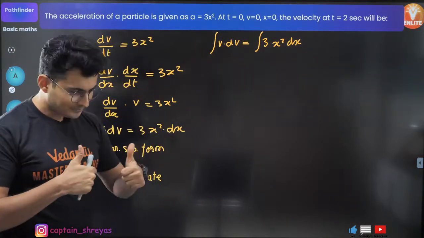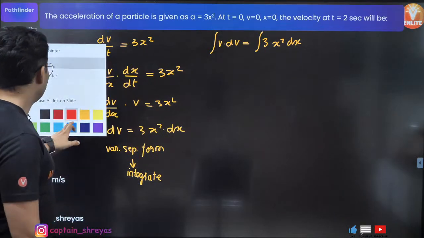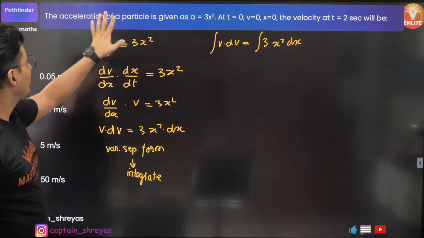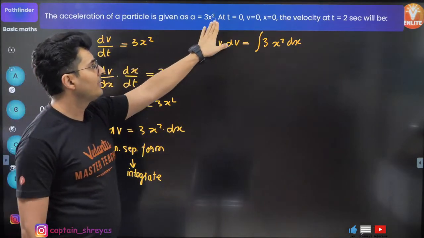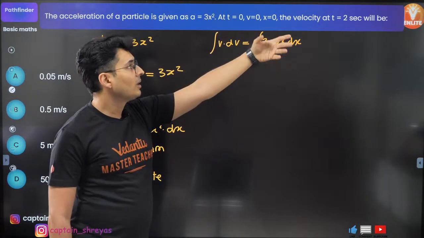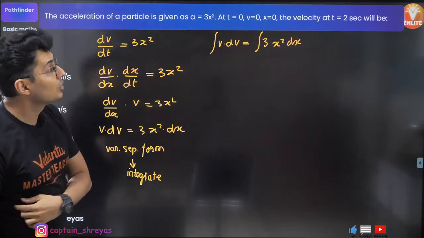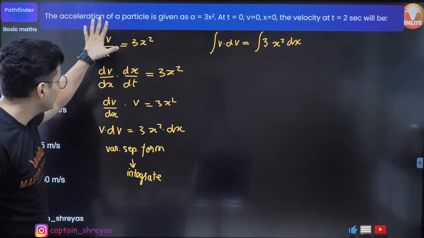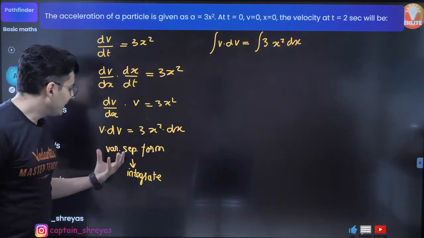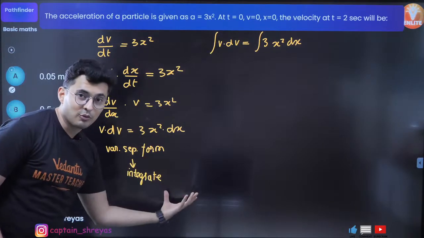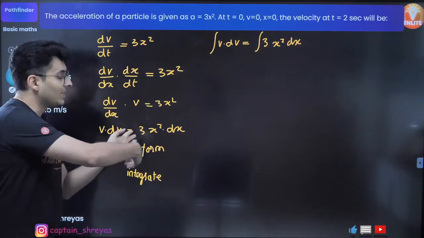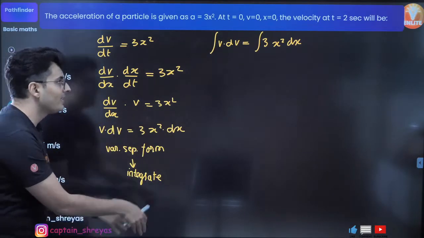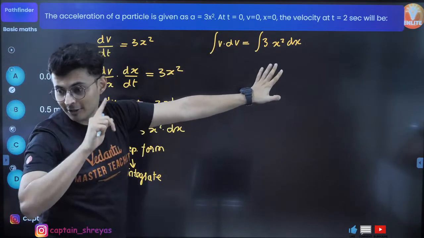Okay, now let's look at this equation. I think we had left the problem. The acceleration is given by this, time 0, v0, x0. Velocity at t is equal to 2 seconds will be how much? Let's integrate it. We had done this chain rule. We had done this variable separation form. All the donkeys on one side, all the monkeys on one side. And once you get variable separation form, always integrate. Keep this in your mind.